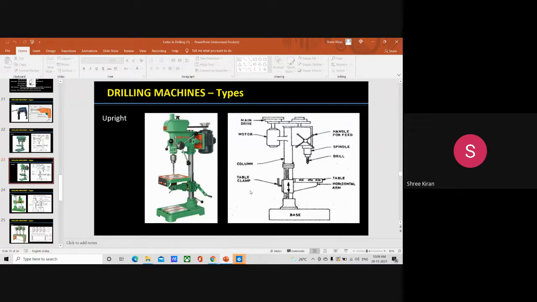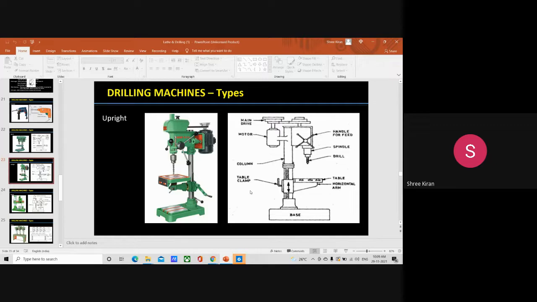So where we have handling of medium sized workpieces, larger and heavier than the sensitive drilling machine, it can make holes up to 50 diameter. Then it is supplied with a power feed arrangement. In the case of the sensitive drilling machine, it was only up to around 15, and here it is almost 50 diameter. Various types of work can be done with the power feed arrangement. Then vertical adjustment in this case can be obtained by this.